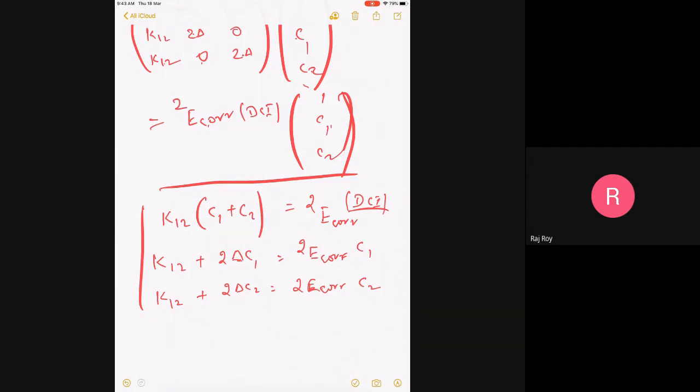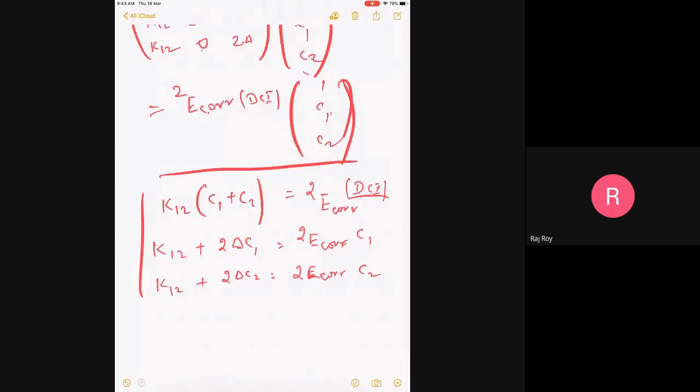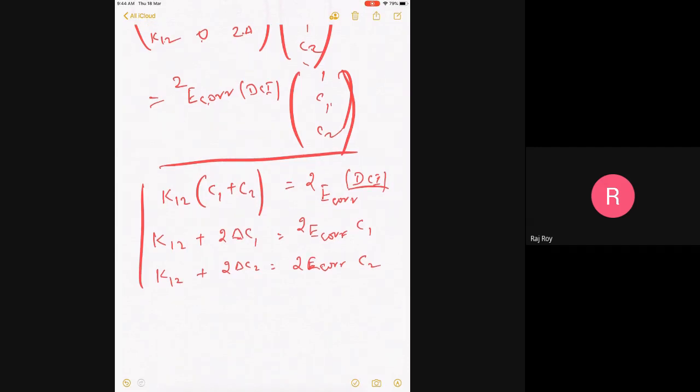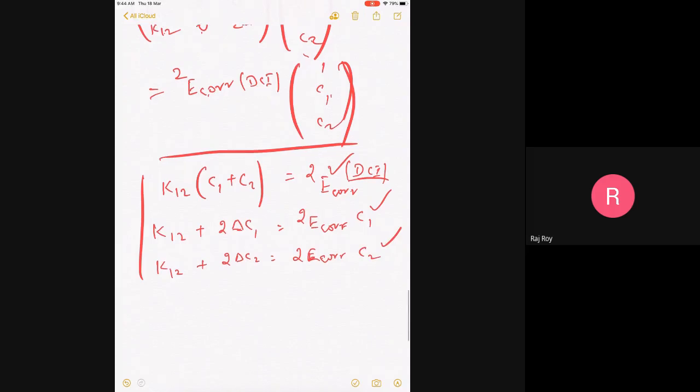I think if you look at this equation, you can easily see that C1 is equal to C2. So you solve both these equations for C1 and C2 in terms of E correlation. So this is a very interesting idea. I don't know the E correlation yet. What are my unknowns? My unknowns are this, this, and this. And there are 3 equations. So you should be able to solve it. 3 equations, 3 unknowns. So no problem. This is a simple mathematical problem.